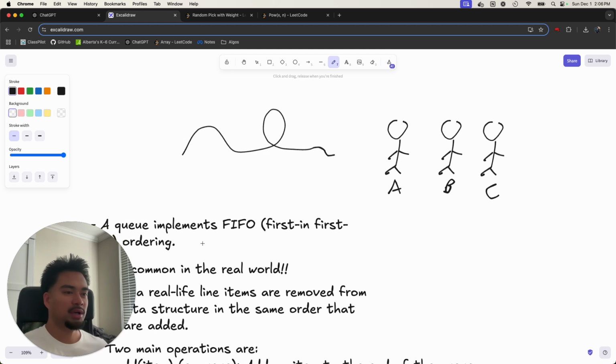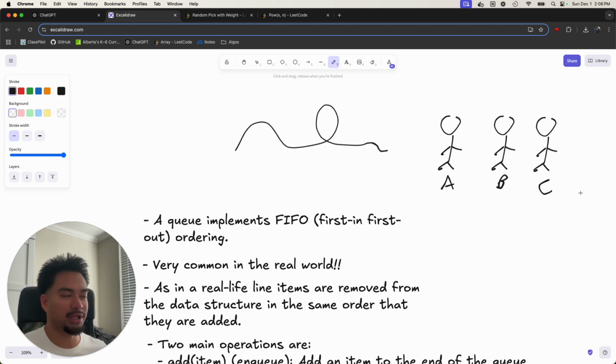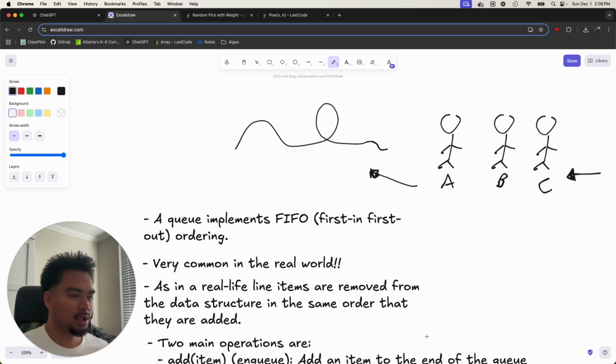Basically, the first person who goes into the queue is the first one out. People enter the queue from the back, and the first one who came in is the first one who's going to ride the roller coaster, if the roller coaster takes in one person at a time only. So it's very common in the real world.